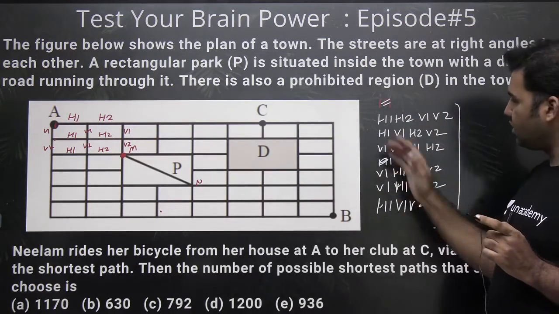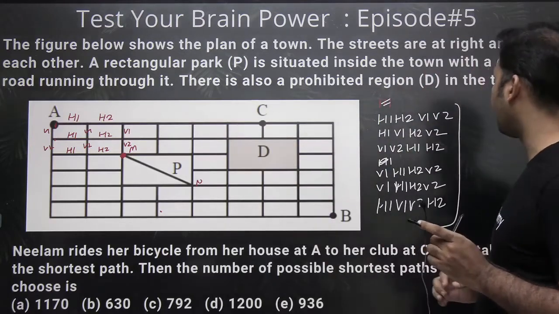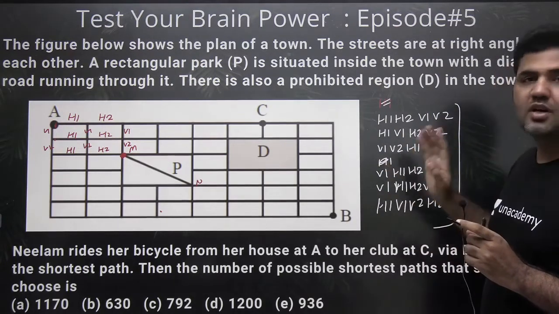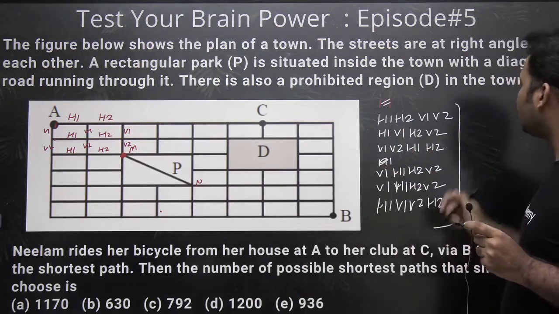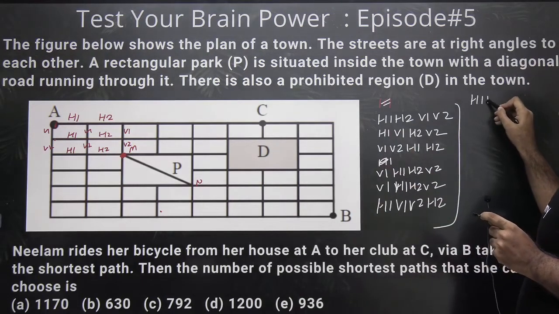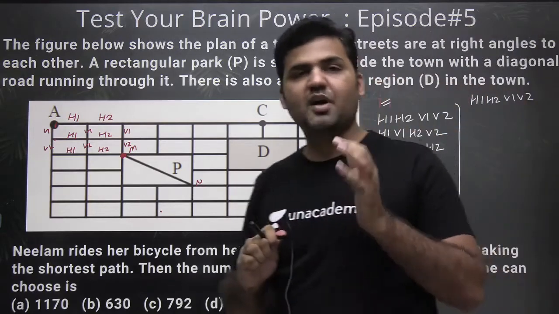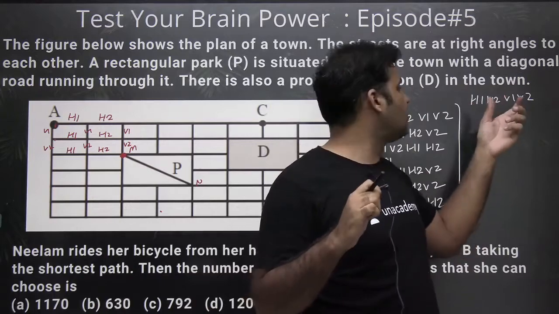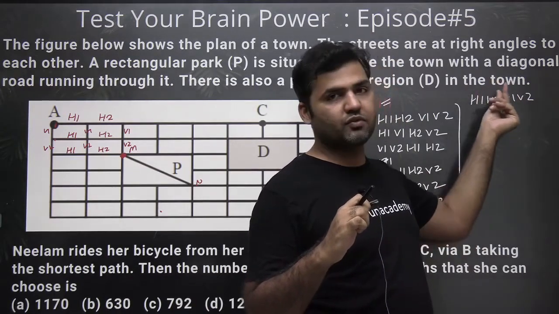Because in all cases she is travelling two horizontal units and two vertical units, and she is reaching point M now. Did you observe what you are actually doing in this case? You are basically arranging the letters H1, H2, V1 and V2. If I ask you this permutation-combination question, how many words can you make using the letters H1, H2, V1 and V2?